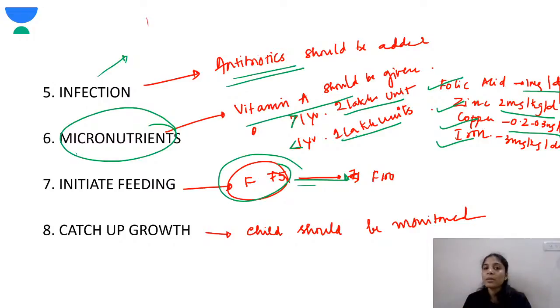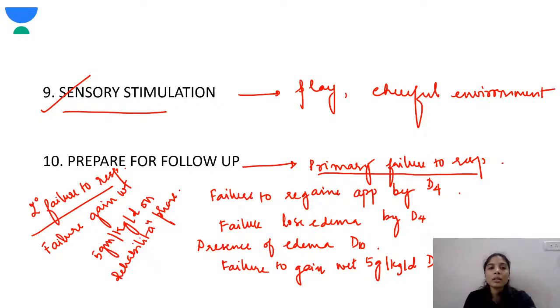Catch up growth still happens, but reaching the peers sometimes might not happen, because a lot of time is lost to reach that height. Okay. Sensory stimulation, as I've said, a happy, playful, cheerful environment is required for the overall development of a child.